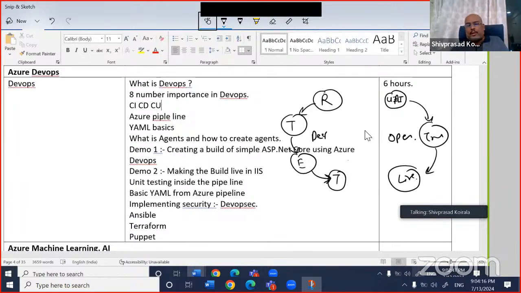Now, where is the problem, right? The problem is that as soon as the development team finishes the testing, they give the build, let us say, right? The build goes automatically or however, through a drop folder or whatever. But they don't give any kind of documentation. They expect that the operation team will make it live and so on. And the operation team probably does not understand IIS, or probably they don't understand something, or some of the features they have created, they don't know about it, right? So what happens is there is a gap over here, right?